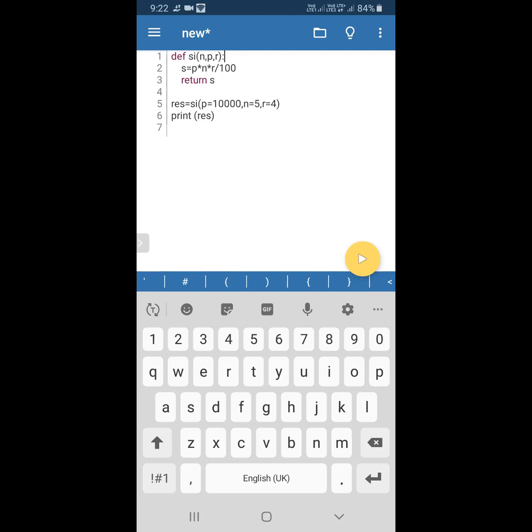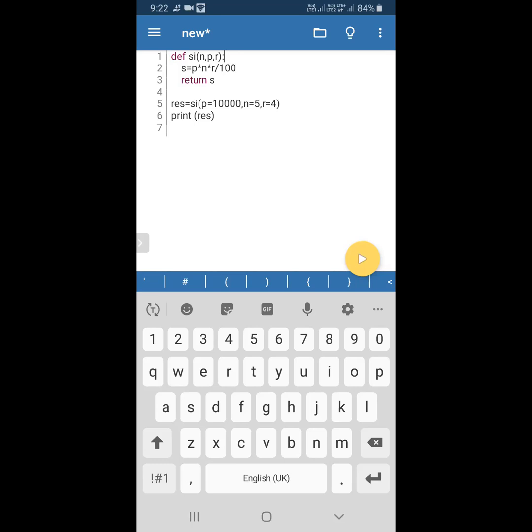So there is no necessity to keep this order. There is no need of order like in a positional argument. In a positional argument, we should not change the order. But this is not a positional argument, it is a keyword argument or named argument. S equal to p value will be assigned, and n value and r value will be properly passed. Then finally, in the second line, it will do the calculation.